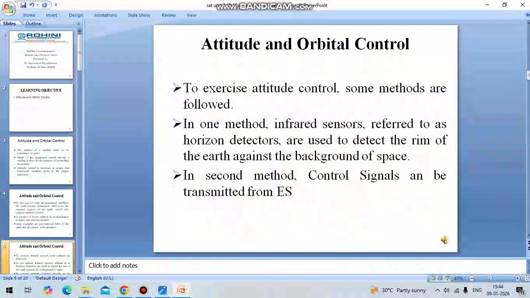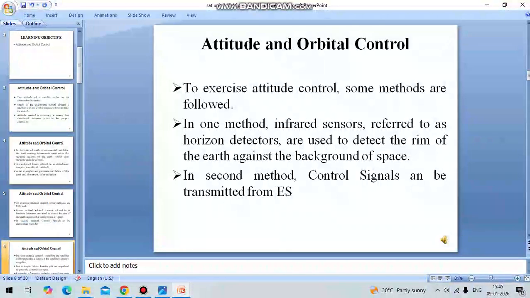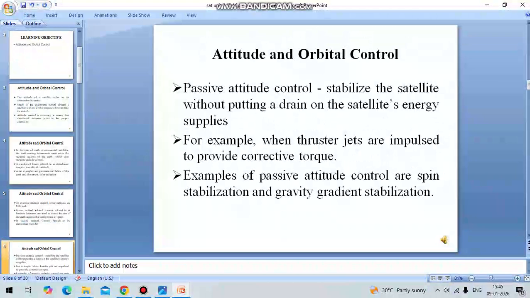In this active method, infrared sensors are placed so that they will cover the entire Earth. The Earth region is divided into four quadrants, and we place four sensors to cover the four quadrants. Because of that, it detects the rim of the Earth against space. In case of any change in its position, that will be identified, and from the control signals from the Earth, the position of the satellite is identified. Next is the passive control mechanism.